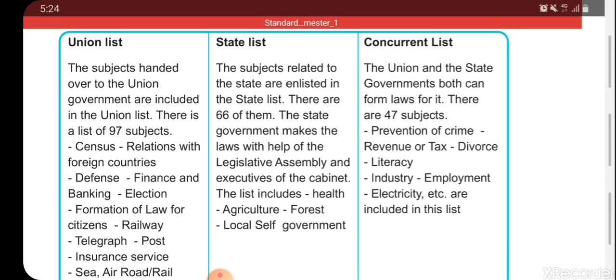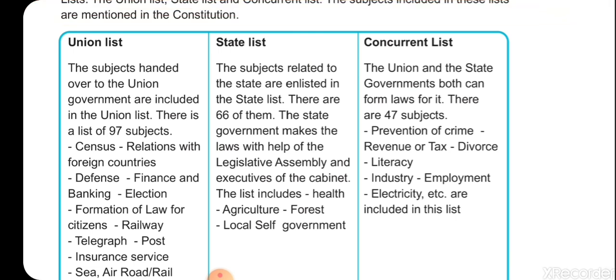And the concurrent list is one in which the union and the state governments both can form laws. There are 47 such subjects. That means 47 such areas where the union government and the state government both can work together. Those subjects are prevention of crime, tax or revenue, divorce, literacy, industry, employment, electricity, etc. They are included in this list.